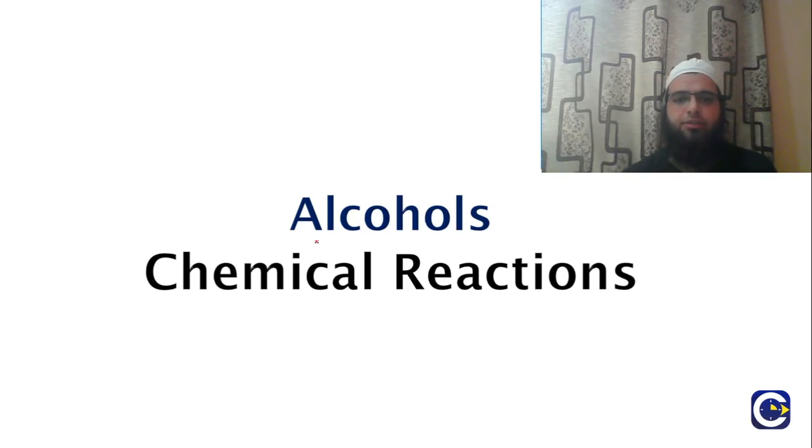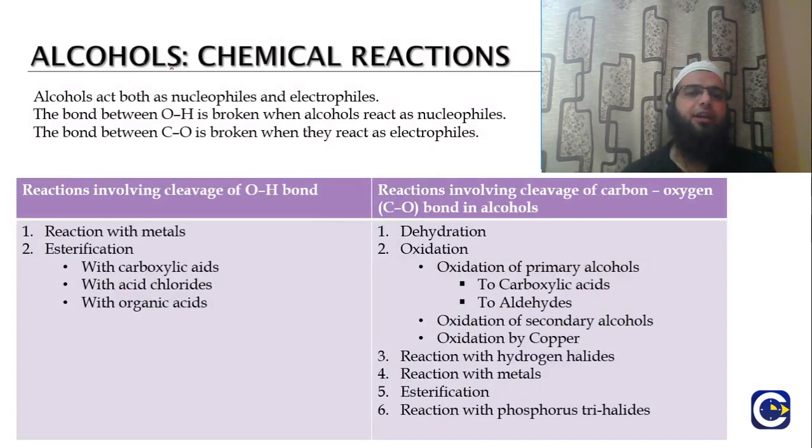So till now we have discussed the preparation of alcohols. We have discussed various reactions with their mechanisms, and now we are going to discuss the chemical properties of the alcohols. Sometimes we also call it chemical properties, or we can also call it the chemical reactions. So in this section we'll be discussing the various chemical reactions that alcohols show, taking the overlook of the reaction types.